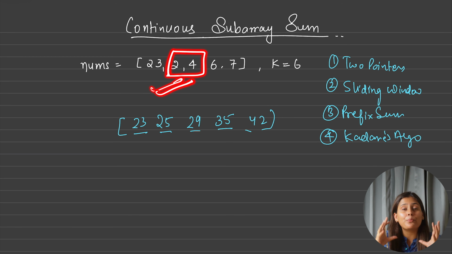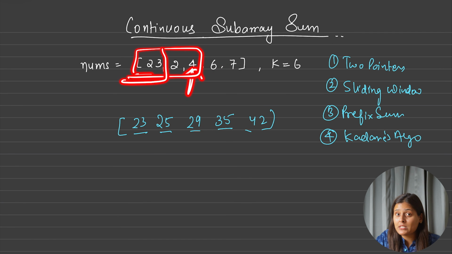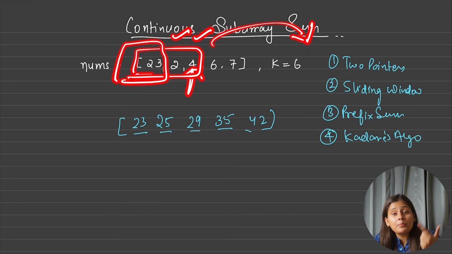So this is how the prefix sum will help us, even though it is storing the summation from index 0 to that index. But 0 to this index and 0 to that other index, when we subtract these, we get the summation equal to 6, which is a multiple of 6. So hence the prefix sum idea can help us.